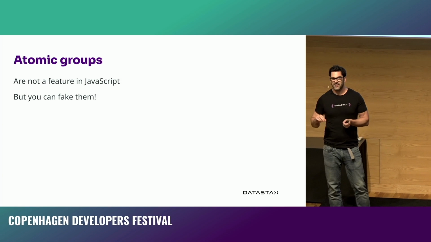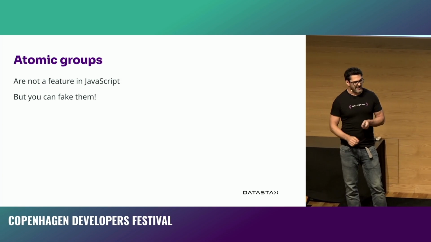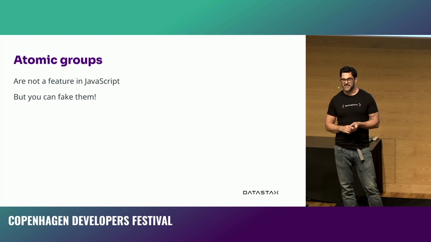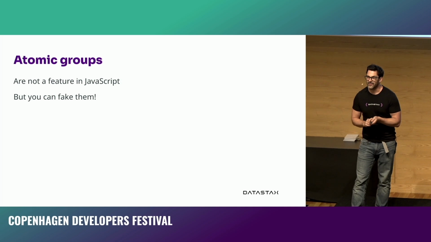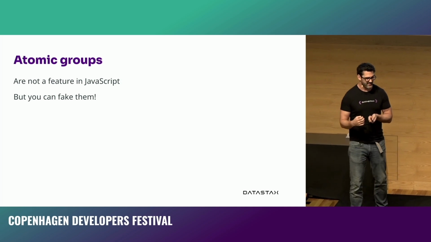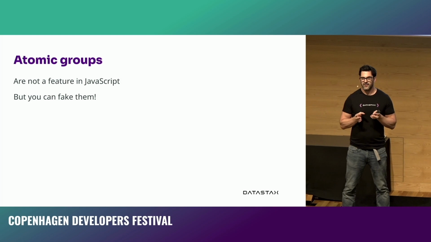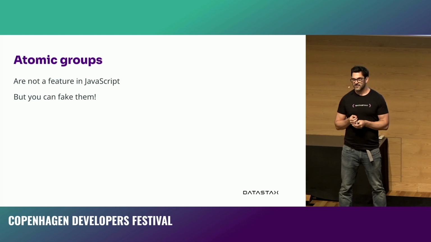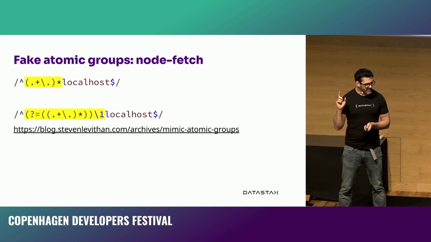Atomic groups are a feature in some regular expression engines that allow you to avoid this, but they don't exist in the JavaScript regular expression engine, which is a shame. So I'm not going to put the syntax of that on there, but you can fake these atomic groups. An atomic group basically says, when we get to the end of this pattern, we're not going to backtrack over it, and so it immediately puts a stop to any of this backtracking. And you can kind of fake this.